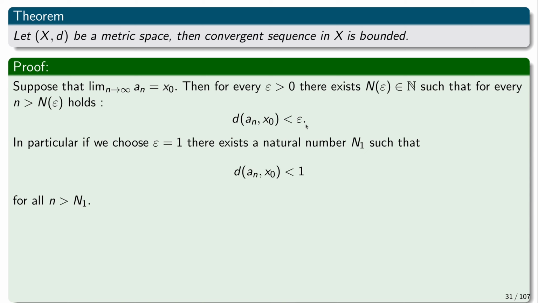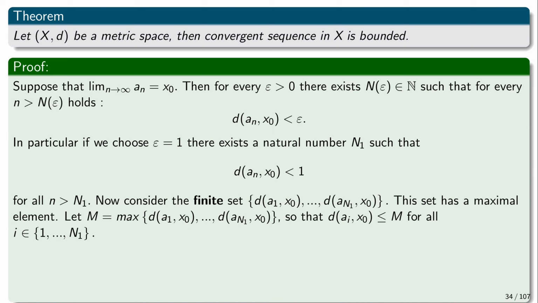If we in particular choose epsilon to be 1, then there exists a natural number n1 such that the distance of a n from x0 is no more than 1. And this holds for every n greater than n1. And now if we consider this finite set of all the distances of elements from a1 up to a n1 from the point x0, it's a finite set, right? So a finite set has a maximal element.